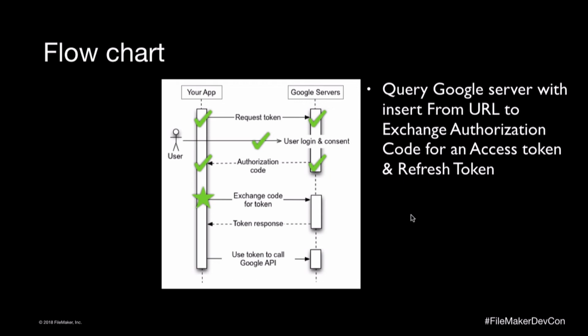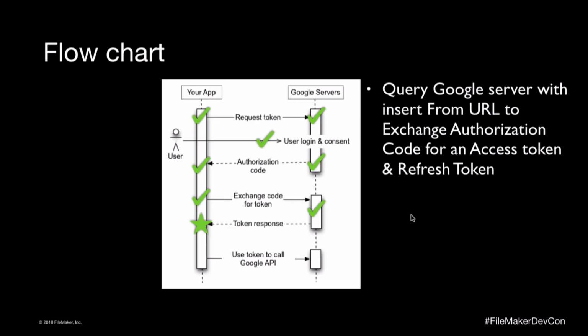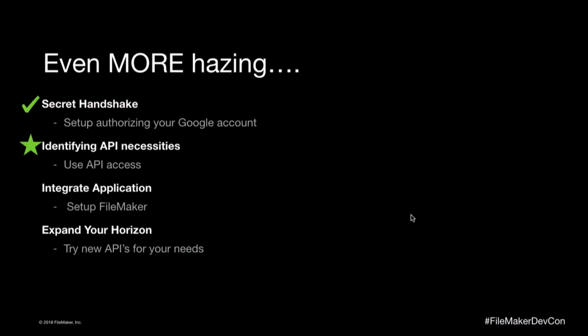Okay, so we had our authorization code. We parsed it out of the web viewer. We took it, we used insert from URL. We queried Google's server for our tokens, access and refresh. We received them, and we parsed them out. So we've parsed them out, and now we're at the point of identifying API necessities. So where we're at is this is the step 3 process in the Google Playground.